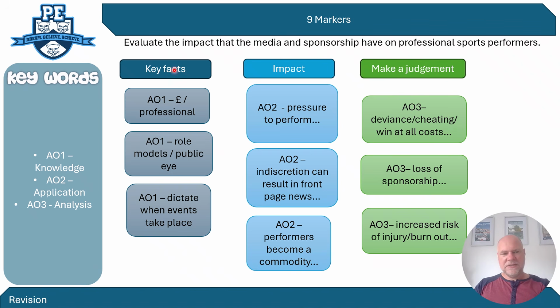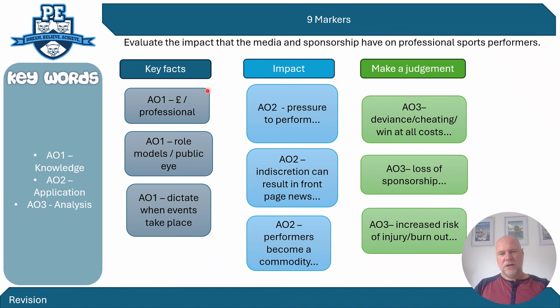So if we look at that's AO1, the AO2 would be what's the impact it has. So if we're looking at the money and the professional side of it, this increases the pressure to perform, to stay at the top level game, pressure from coaches. And then if we went straight to the AO3 point, we've got the links to the judgment we can make.